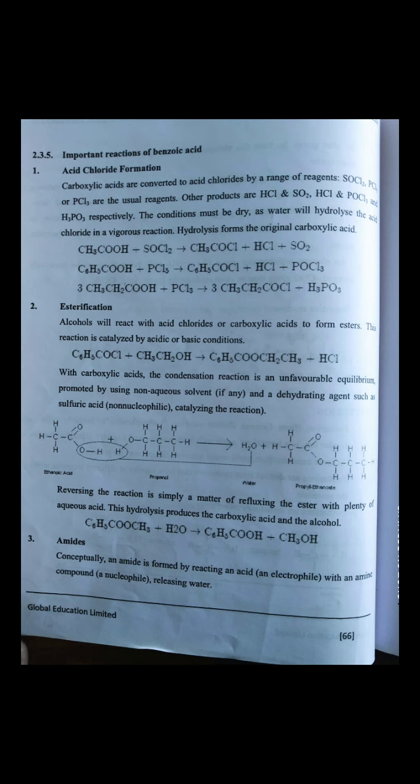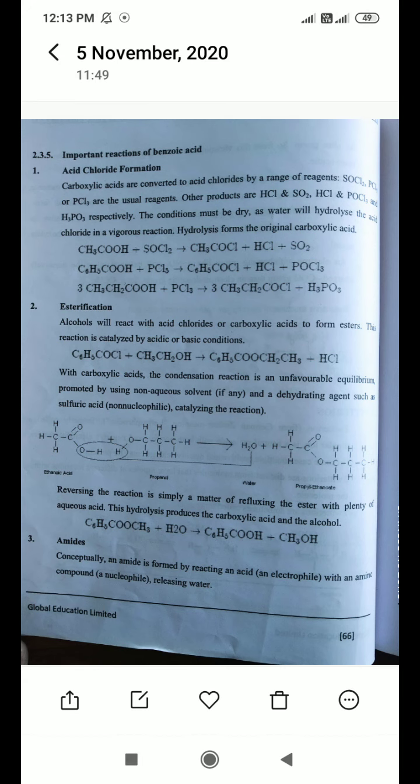Here, simply, Cl goes out. Cl means HCl: the H comes from ethanol and the Cl from this benzoyl chloride, which is removed and combines to form HCl. The other parts combine to form this ester. This is the esterification process.